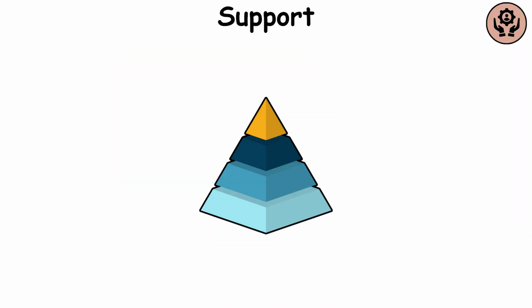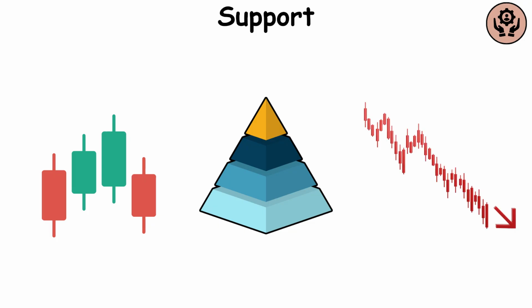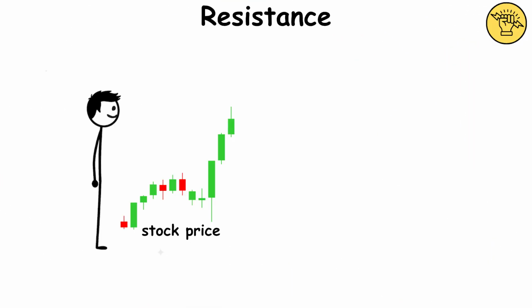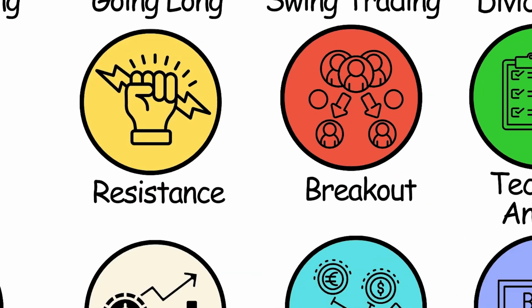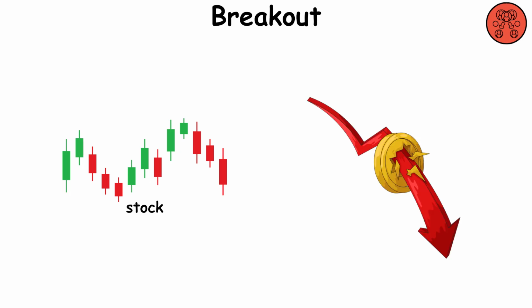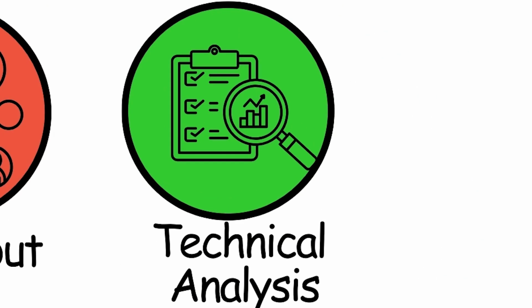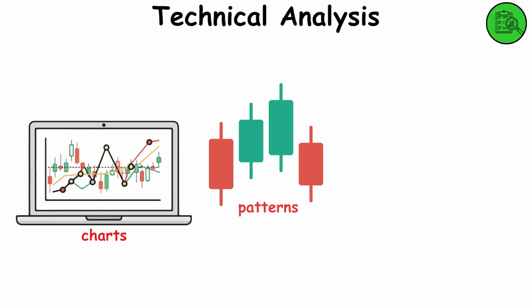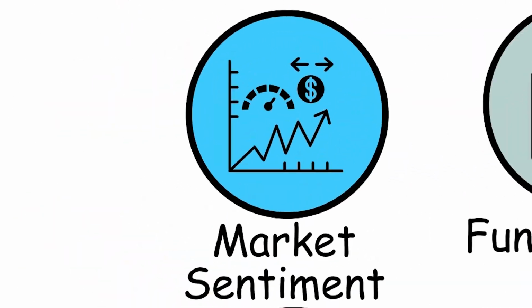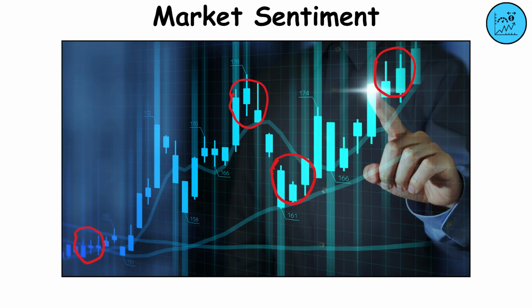Support. The level where the stock price tends to stop falling. Resistance. The level where the stock price struggles to go above. Breakout. When a stock finally breaks through the resistance level. Technical analysis. Looking at charts and patterns to predict stock movements. Market sentiment. The overall vibes in the market.